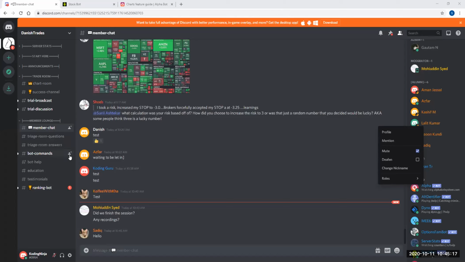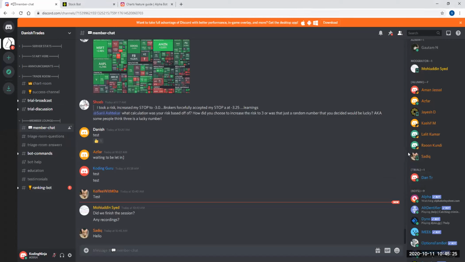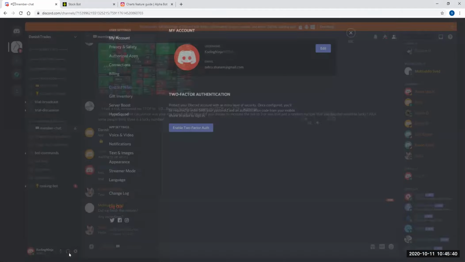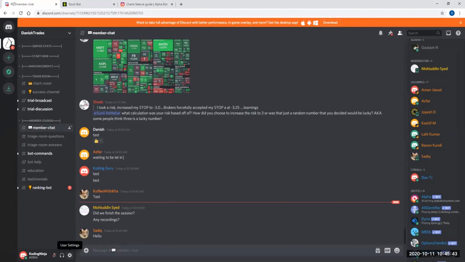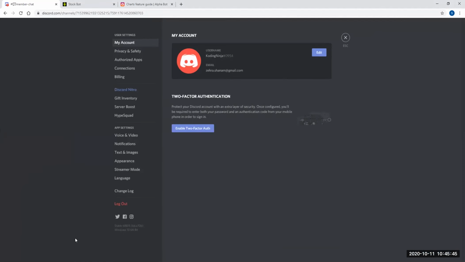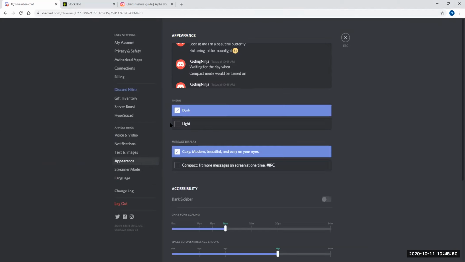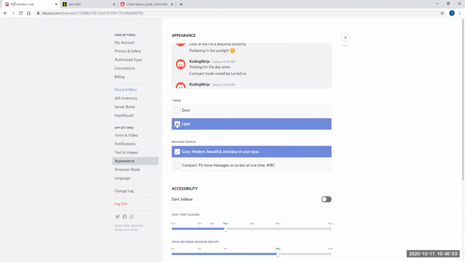So I guess this practically summarizes most of it. Can you please show how to change it to widescreen? Oh, sure. Good that you asked this question. It was really helpful for me when you told me about the settings, because I hate black screen, to be honest. So you go here, user settings, and appearance, and you say light.